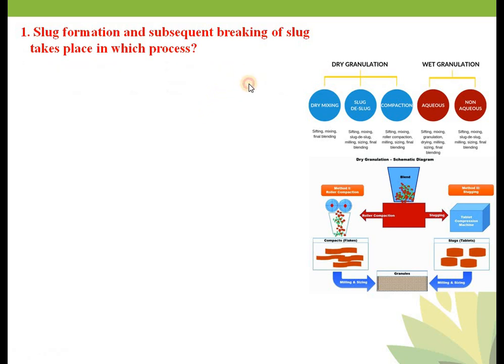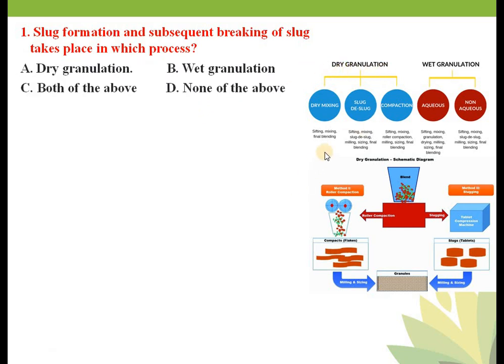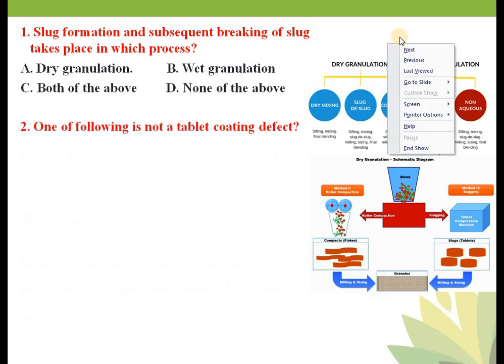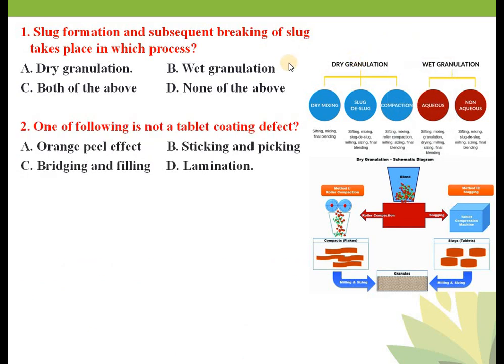So we will see now different processes of granulation. There are two processes for the granulation. First one is a dry granulation. You can see in this image. First one is a dry granulation, and second one is a wet granulation.